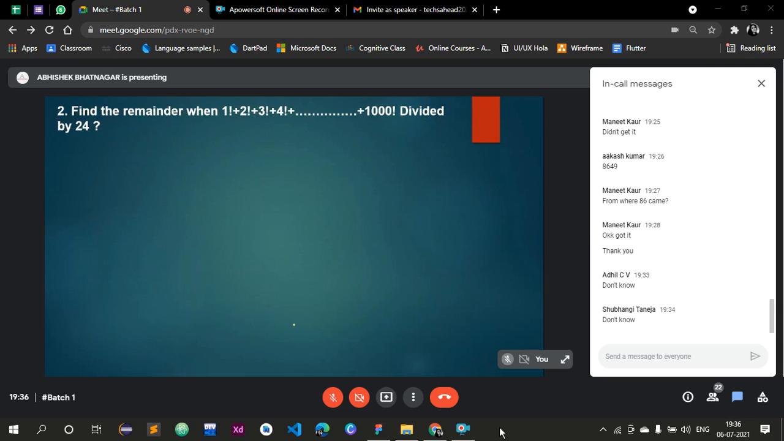Can we find out the remainder when factorial 1, factorial 2, factorial 3, factorial 4 and so on up to factorial 1000 is divided by 24? Can anyone tell me the answer? You have 1 minute. We can look for that same difference in factorial 1 plus factorial 2 plus factorial 3 dot dot dot up to factorial 1000 divided by 24. What is the remainder?